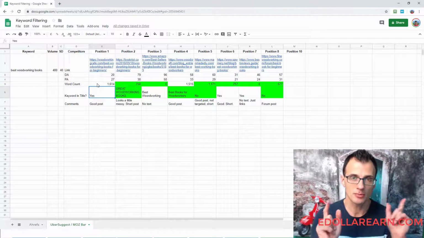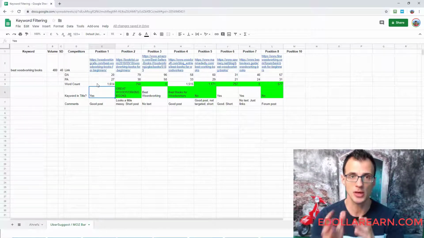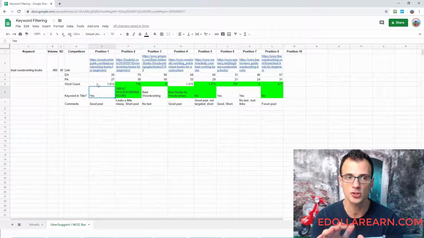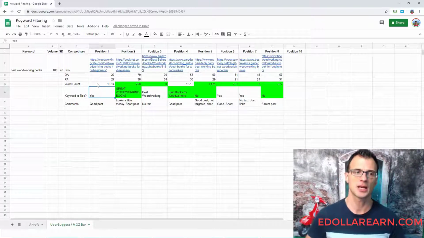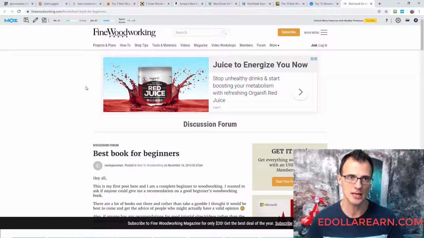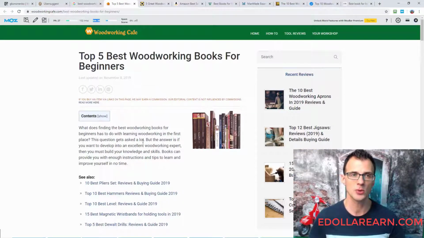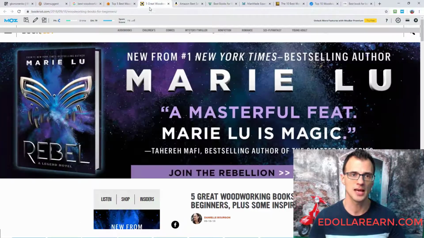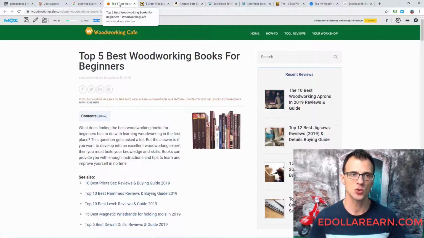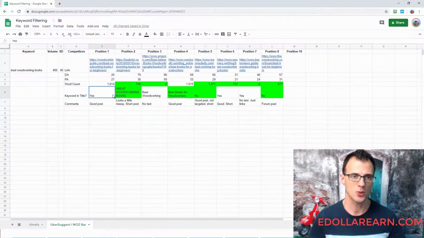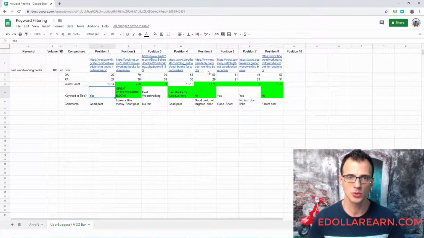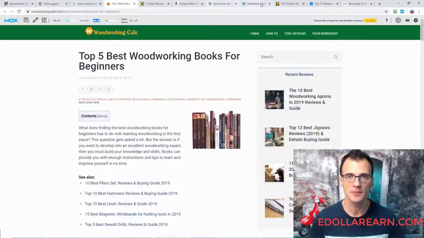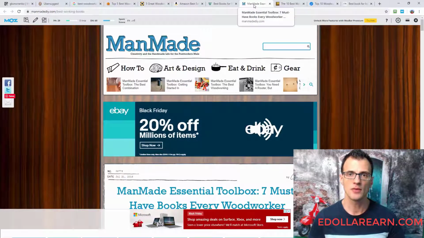If you guys did not watch the previous video about how to do all of these in Ahrefs, I still recommend that you go ahead and do that in case you're not entirely sure how to count keywords and how to figure out whether the keyword is in title. The other way that you can figure out whether the keyword is in title is just hover your mouse over the tab, and it will tell you, see here it says top 5 best woodworking books. So that's why we're saying yes, the keyword best woodworking books is in title. However, if we go into Man Made DIY and I hover over that, it says Man Made essential toolbox, 7 must-have books, every woodworker.